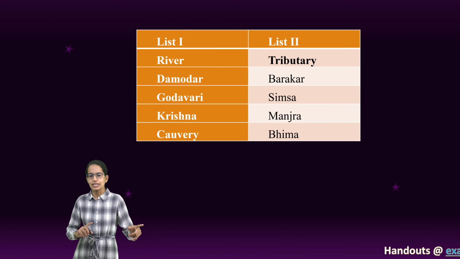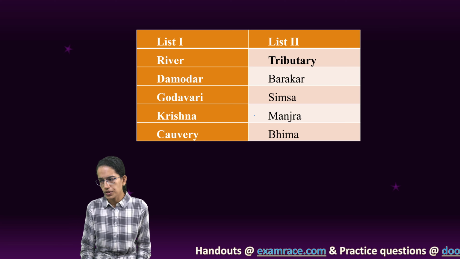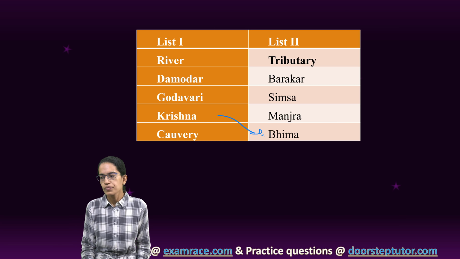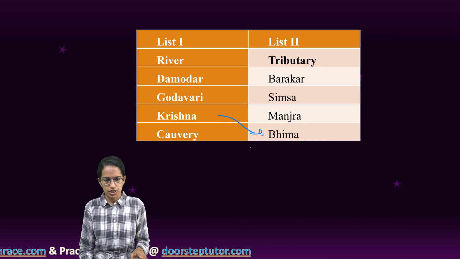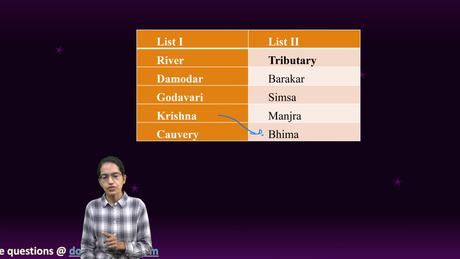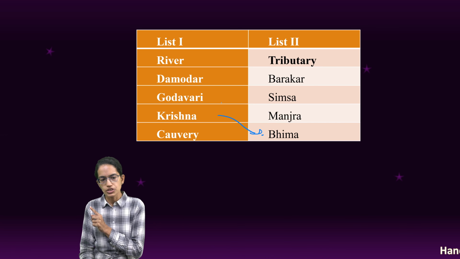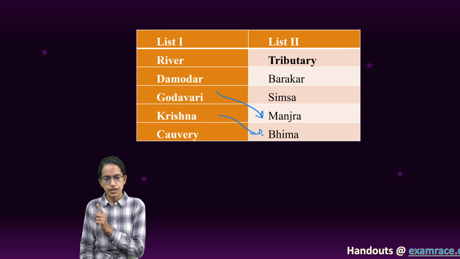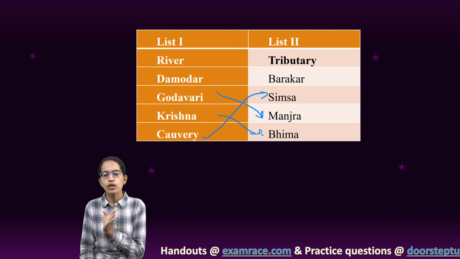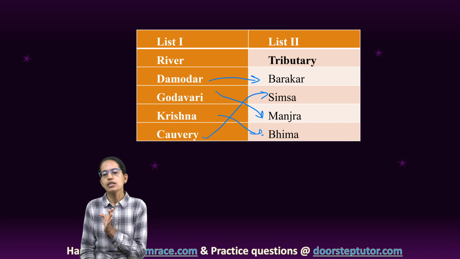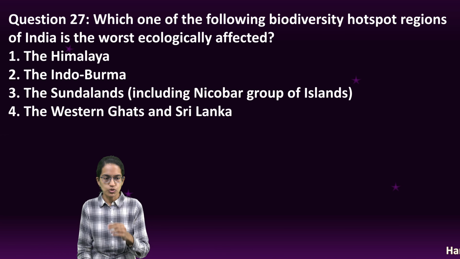The next is the correct river and its tributary. For Krishna, the tributary here is the Bhima River. The Bhima River originates from Matheran and joins the Krishna River. Then we have the Godavari River, one of the important rivers, and Manjira is the tributary for Godavari. For Kaveri, the tributary is Simsa, and for Damodar, the tributary is Barkar. So those are the correct matches. Again an important question from Geography of India.